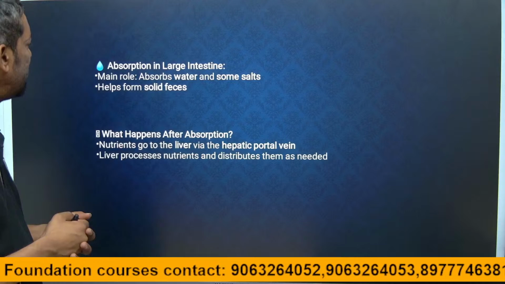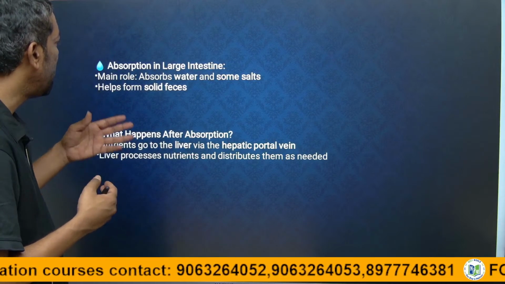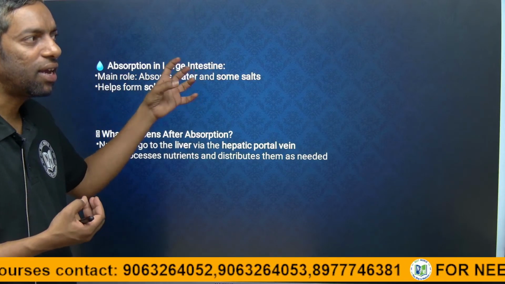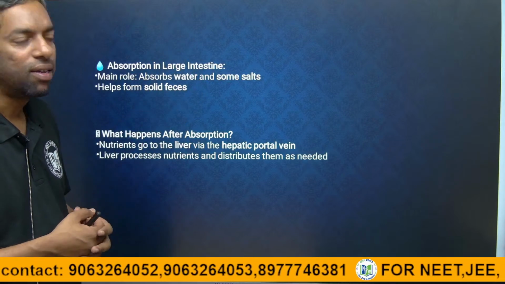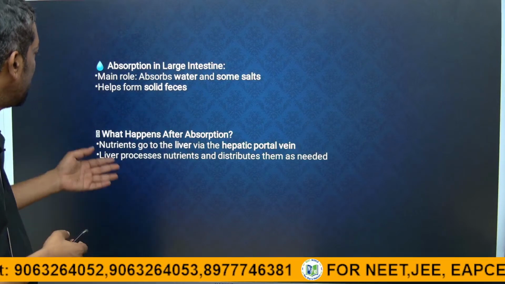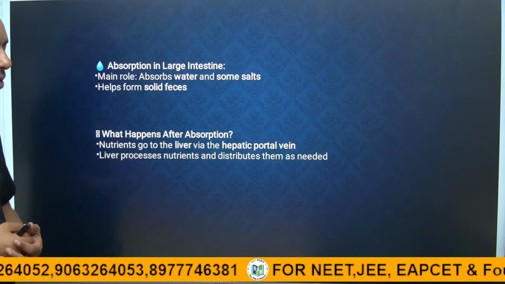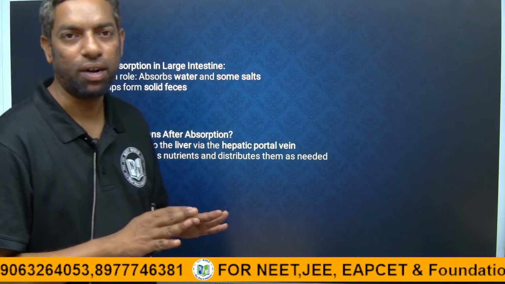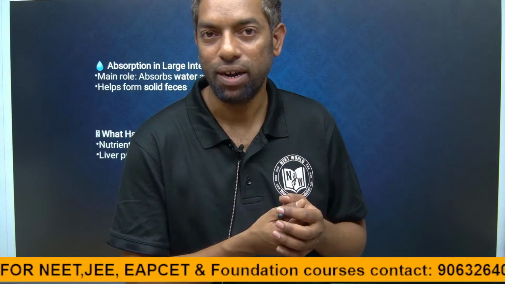Absorption in the large intestine: we mainly discuss that the large intestine absorbs water and certain minerals, guys. What happens after absorption? After absorption, the food is turned into nutrients, and the blood carries them to the liver. After that, the food is converted into energy, right?